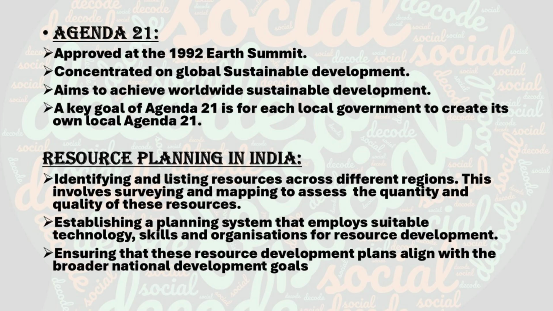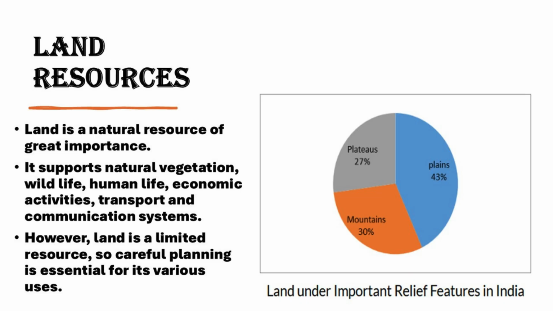So, the next topic is about land resources. Now, let us move to one of the most important natural resources, that is land. Land supports agriculture, housing, industries, transport, but remember, land is very limited. We cannot increase it. So, we must use it very carefully. Okay. How was the land split? It refers to how land is used for different purposes. India's land is divided into different categories based on its use.